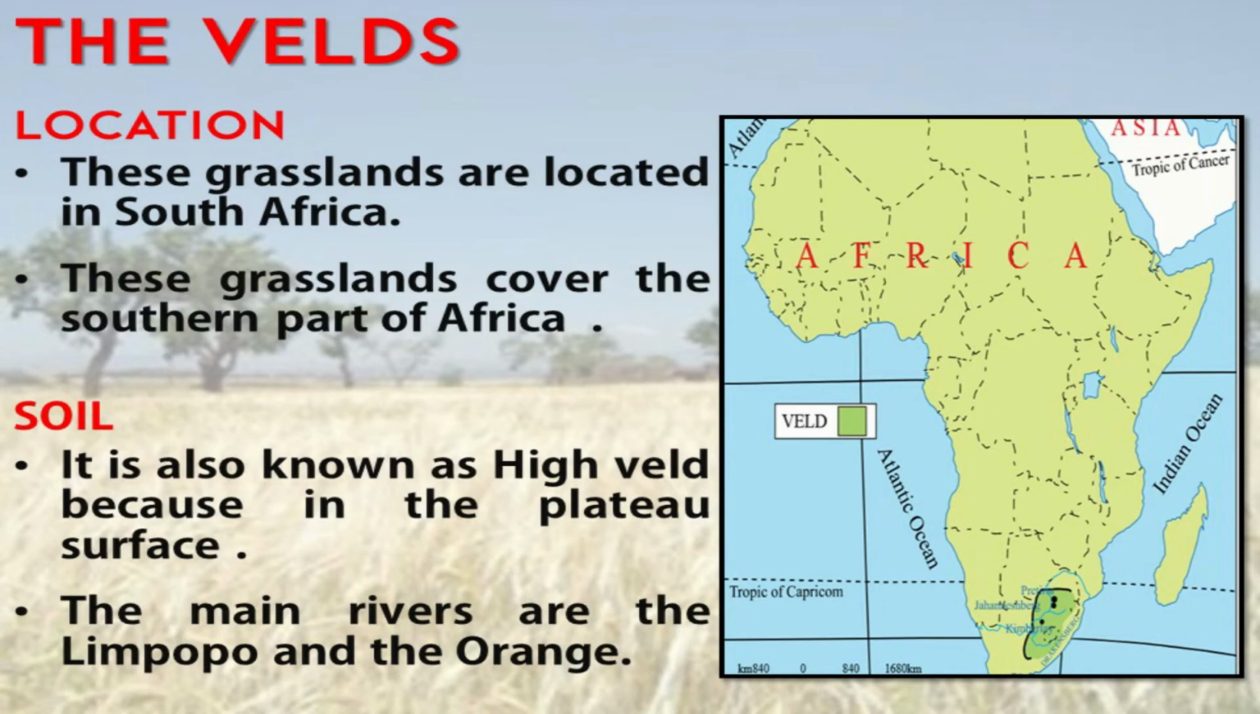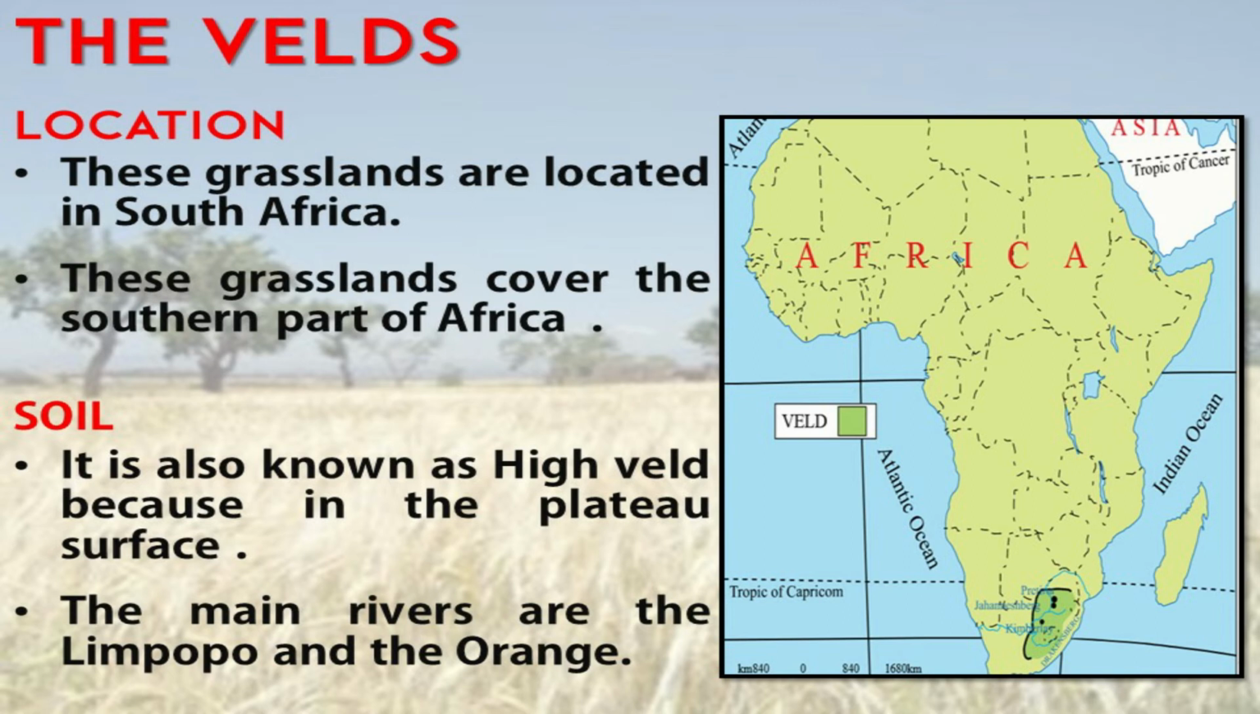Let's see the veld. We'll discuss the location first. These grasslands are located in South Africa and known as veld. Veld is a Dutch word which means fields. These are the temperate grasslands of South Africa, covering the southern part of the African continent. It lies between the Drakensberg Plateau in the east and merges with the Kalahari Desert in the west.